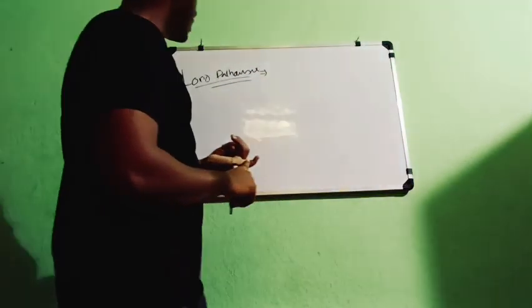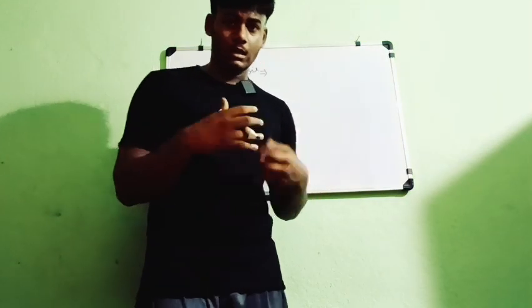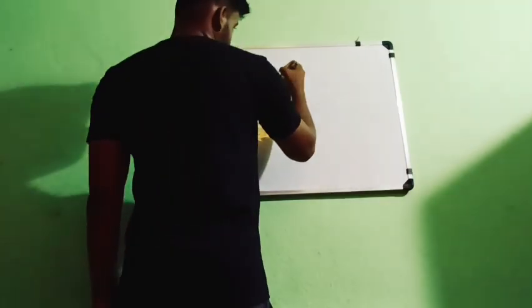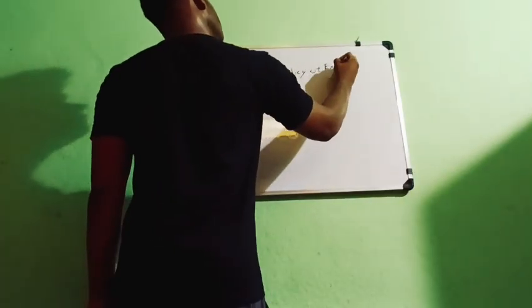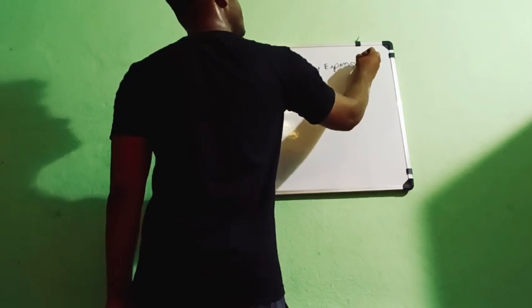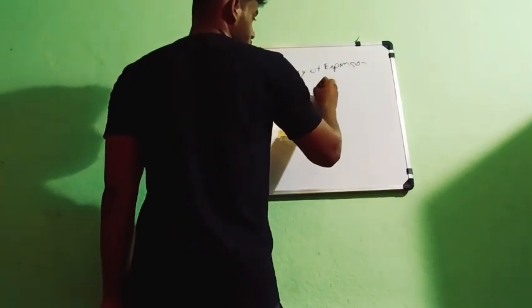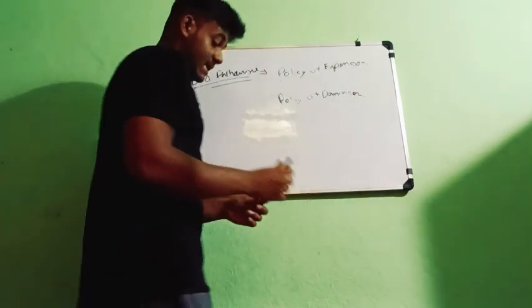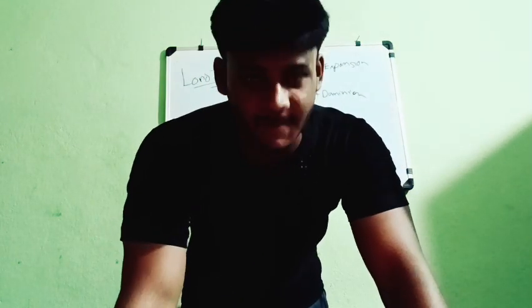He is the only person who developed so many different and critical rules, such as the policy of expansion and the policy of dominion. These were all the things that Lord Dalhousie devised to conquer all our states.